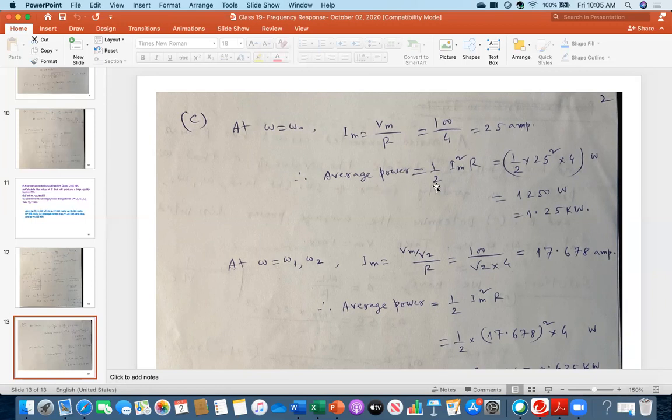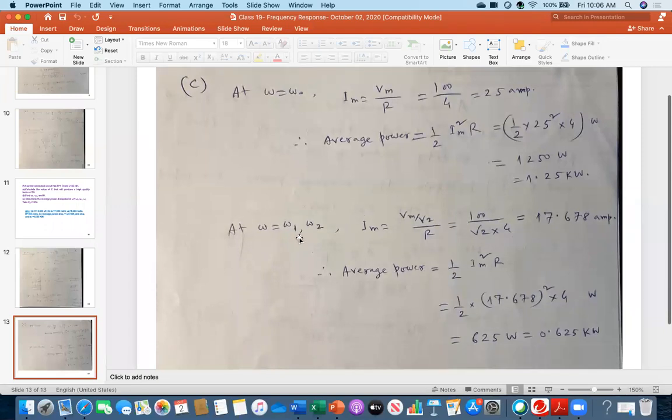You remember that phasor analysis power calculation that we looked at several classes back. Half Im square R, that is the average power equation when the peak value is given. If the RMS value is given, keep in mind, then average power is directly Im square R. You don't need the half. But if it is the peak value, then you have to use half Im square R to calculate the average. So that I am doing. Then this is the Im value. I got 1.25 kilowatt.